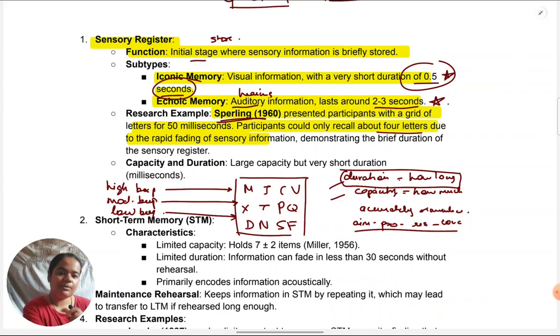So if we talk about Sperling's study, when it comes to the real world and using your iconic memory, your eyes to see information, you will realize that you do not see grids of letters that you need to hold in your eyes. When we use stimuli like these in memory experiments, you'll always see word lists, number lists, digits, like in the digit span task. It does not resemble the type of stimuli that we need to hold in memory in real life.